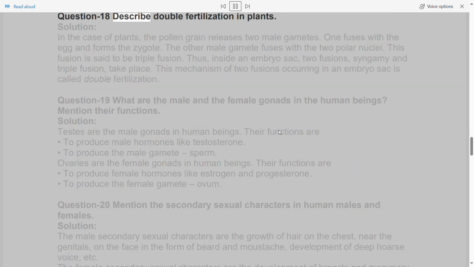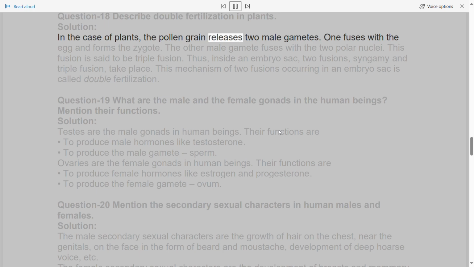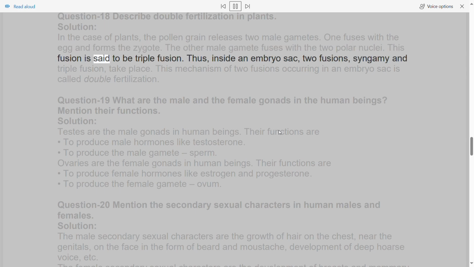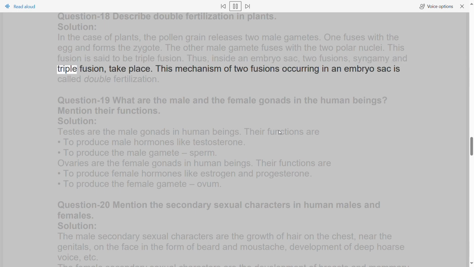Question 18. Describe double fertilization in plants. Solution: in the case of plants, the pollen grain releases two male gametes. One fuses with the egg and forms the zygote. The other male gamete fuses with the two polar nuclei. This fusion is said to be triple fusion. Thus, inside an embryo sac, two fusions, syngamy and triple fusion, take place. This mechanism of two fusions occurring in an embryo sac is called double fertilization.